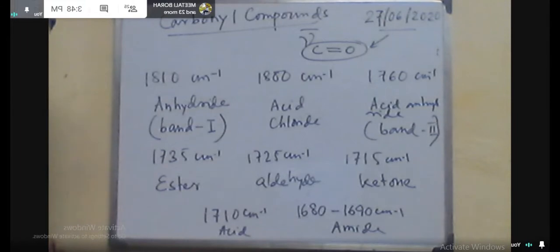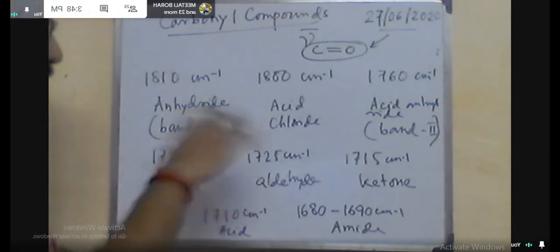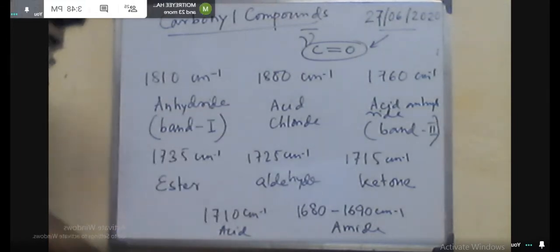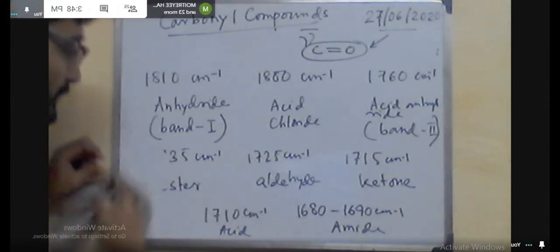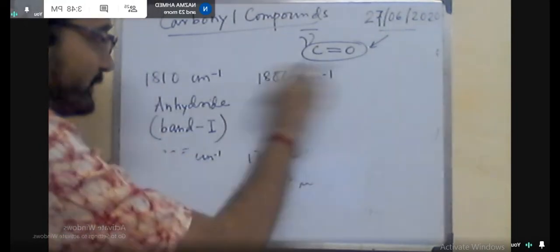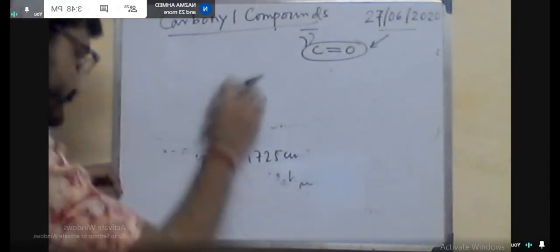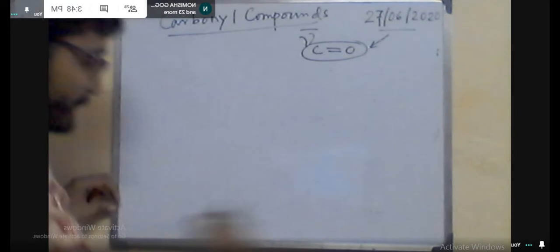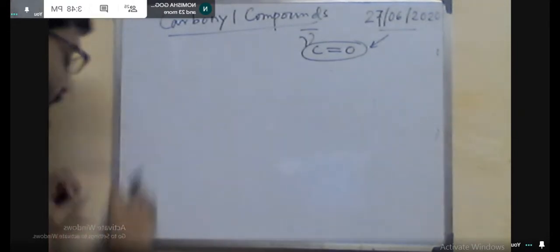Say for simple acetone, in this case the C double bond O stretching frequency for this group is found at 1715 centimeter inverse. That means this is the pure C double bond O stretching frequency.